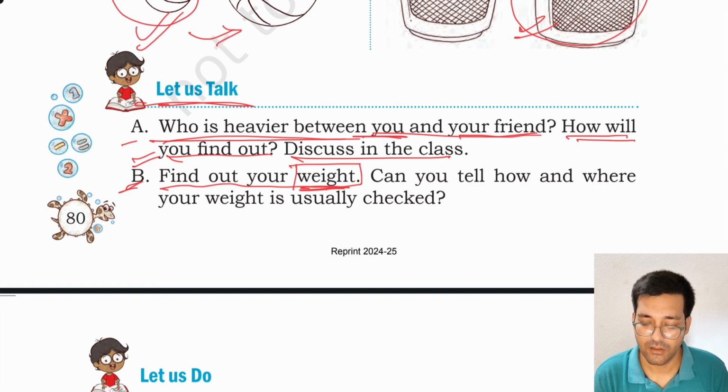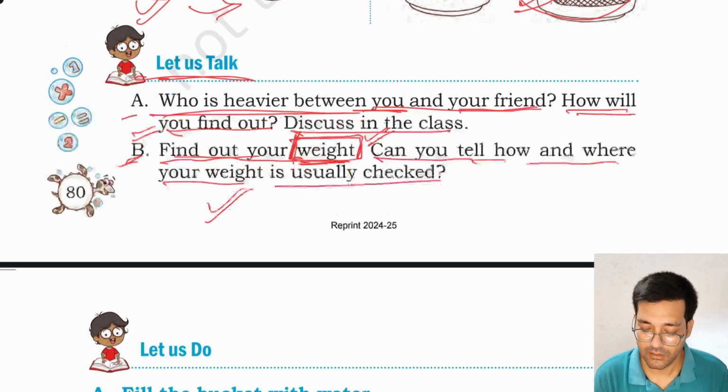Okay, there may be a weighing machine at your home, or at last if you don't find anything, you may go to a grocer shop and get your weight there. Find out your weight. Can you tell how and where you find it usually checked? Okay, I have told the different places such as hospital, railway station, school, home or grocer shop. You can check your weight.